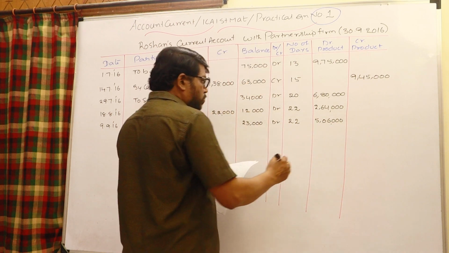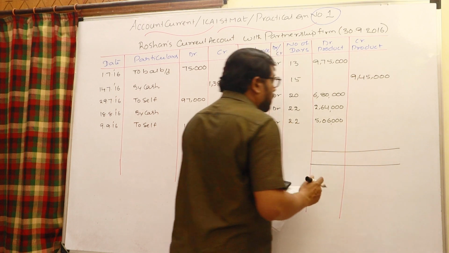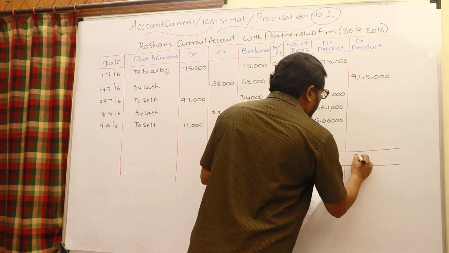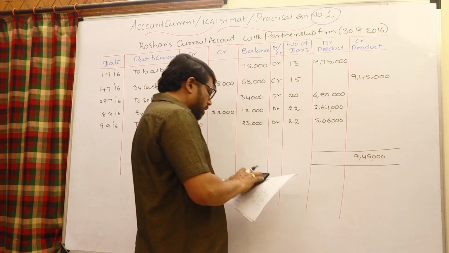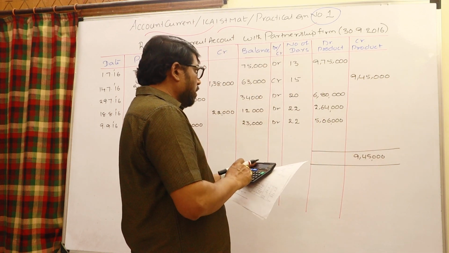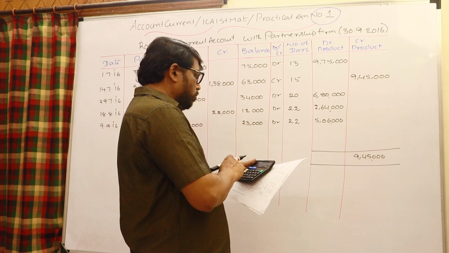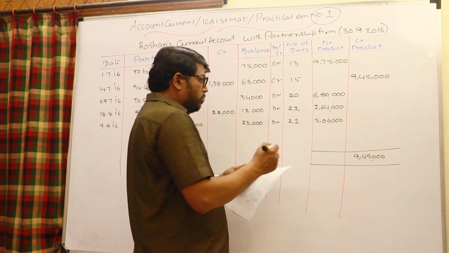At the end you can go for the total of both. The credit product is 9,45,000. Let us check the debit product: 9,75,000 plus 6,80,000 plus 2,64,000 plus 5,06,000, which is 24,25,000.